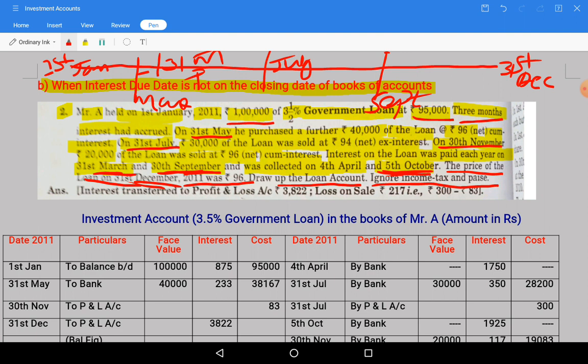So we need to consider this point also. Like this, if you write the timeline, if one thing is over you can strike off that thing. I'll write here November, one more transaction was taken.